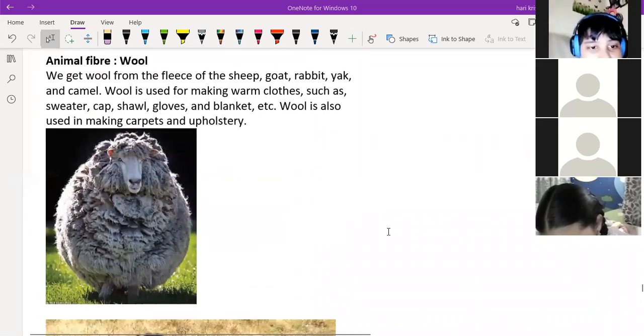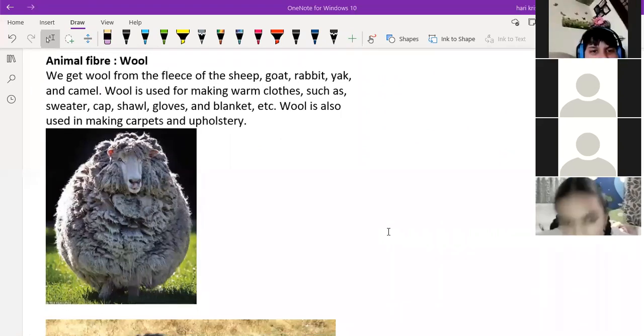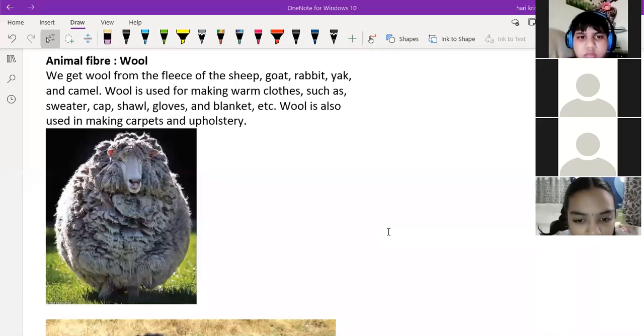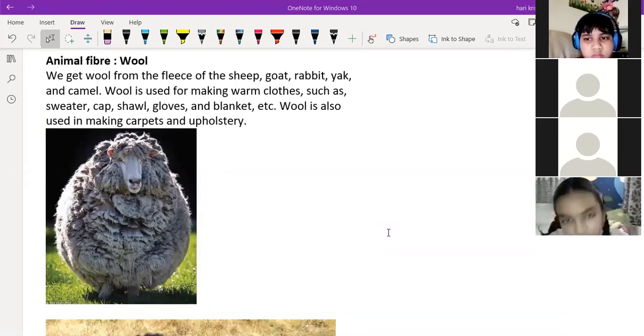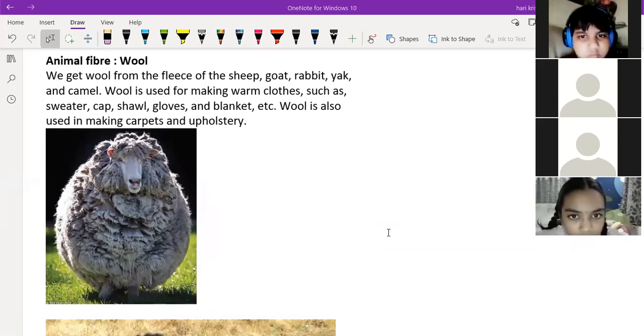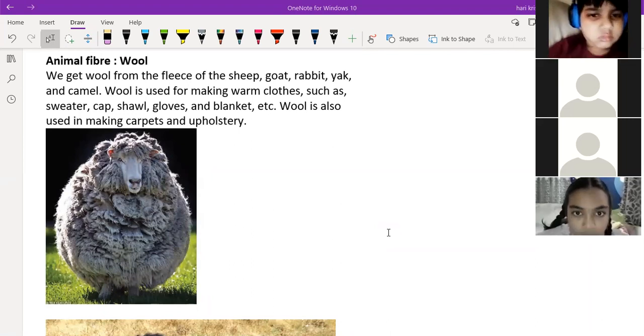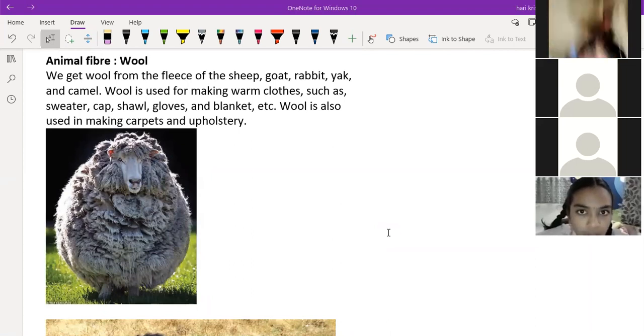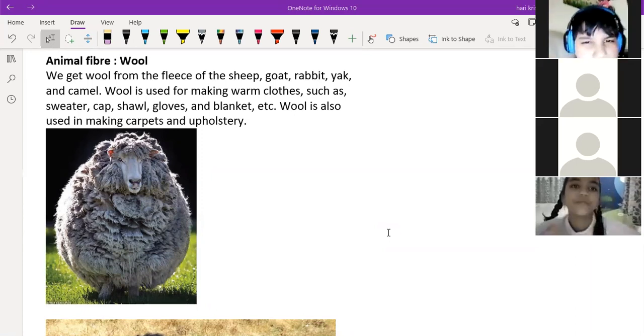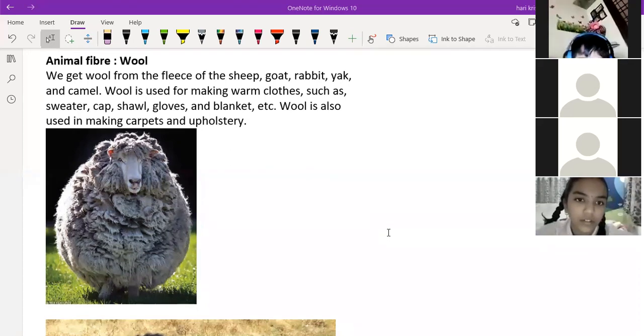Okay. Next, we'll come to the animal fiber. So we'll discuss only the basics of the animal fiber. The complete chapter we will discuss after some chapters. Just what is wool, what is silk, we'll discuss here. So where will we get the wool? Sir, from the hair of the animals. From the hair of the animals. Next. Anyone? The fur of the animals. From the fur of the animals. Very good.